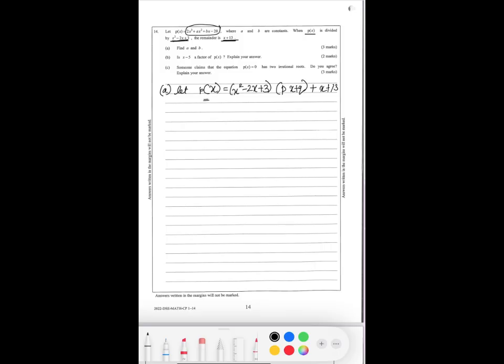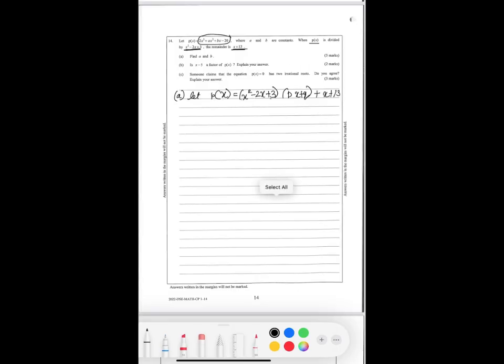So let's simplify it. Px will be Px cubed minus 2Px squared plus 3Px plus Qx squared minus 2Qx plus 3Q plus x plus 13. Now we can see that there is x cubed, x squared, x, and a constant term. So we will arrange the entire equation accordingly, so it's easier for comparison.